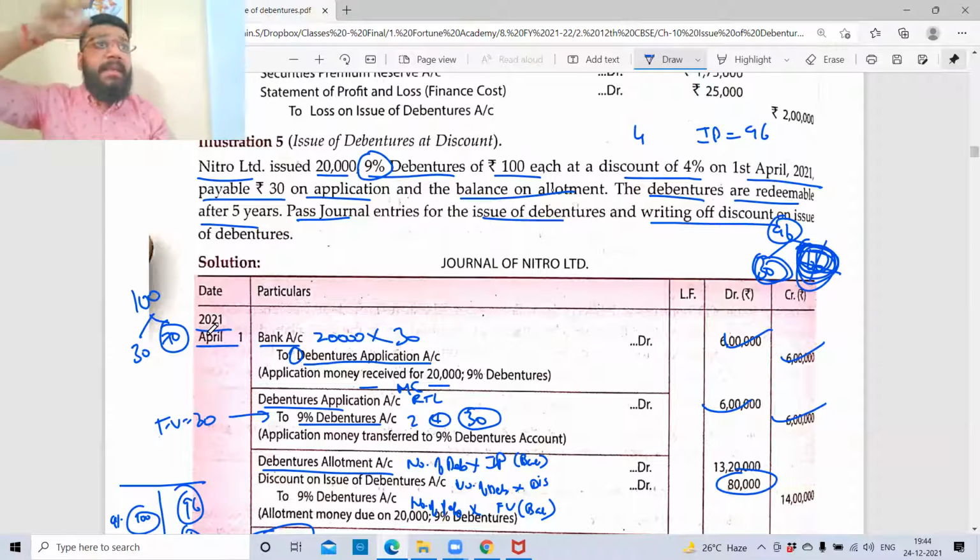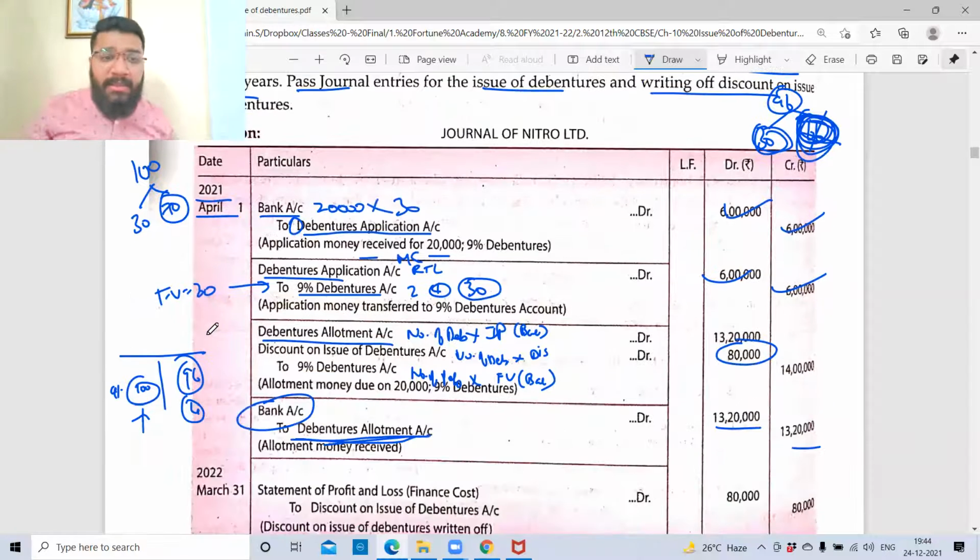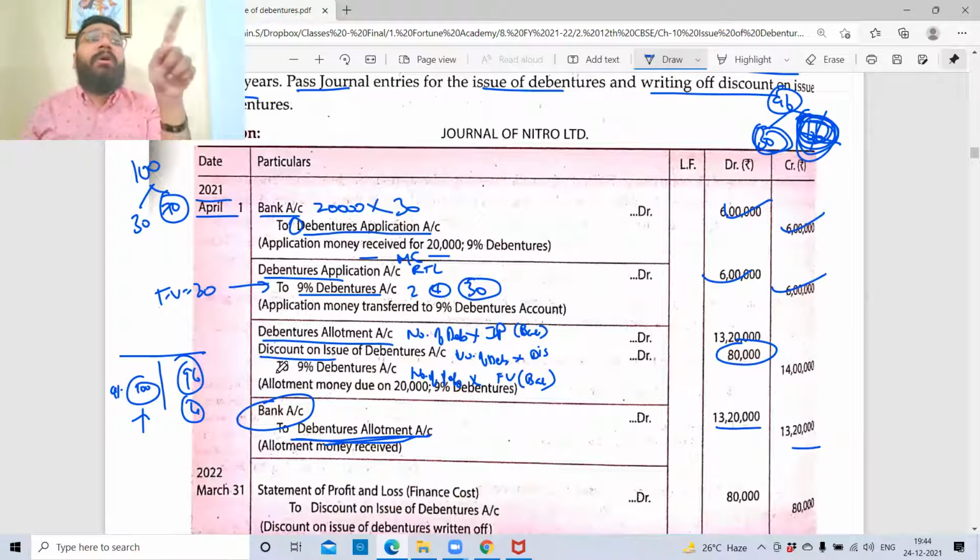All the expenses in income, you need to transfer to one single place, which is either to trading account or P&L account or P&L appropriation account. So this also, guys, this is a loss which needs to be transferred to which account? P&L account. Here, anyways, we don't have trading in P&L account concept. It is only one statement of P&L. So straight away it will go to statement of P&L.